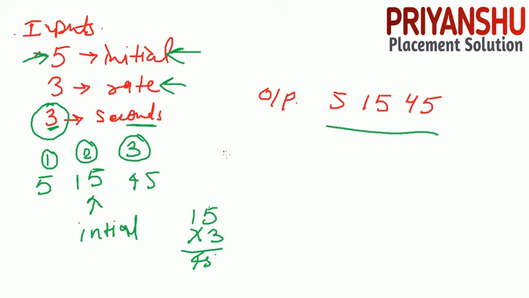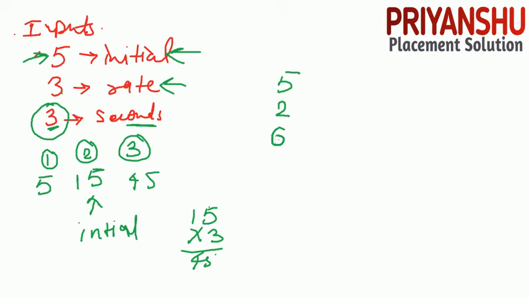Okay, there is no other test case, but friends, I will give you one example. So guys, let's discuss another input. For example, you have the input 5 again, and the rate is 2, and you need to find for 6 seconds.